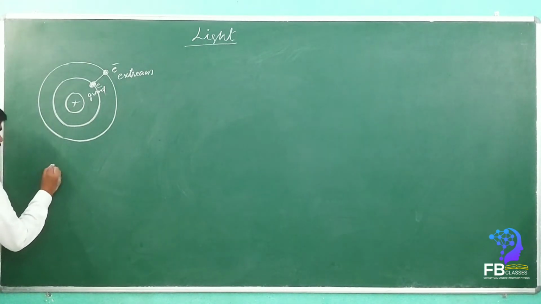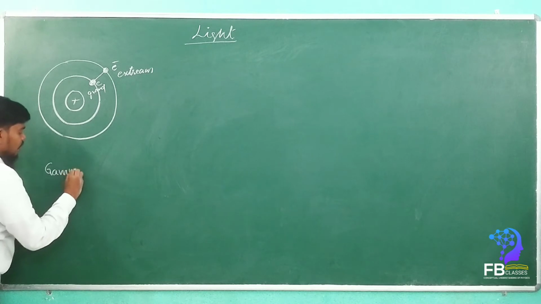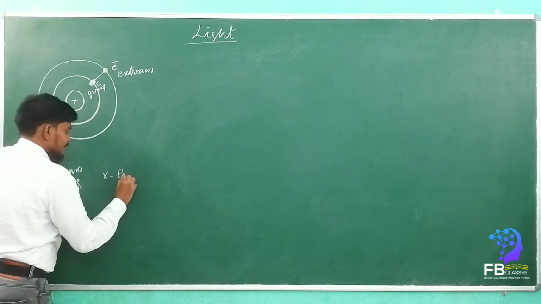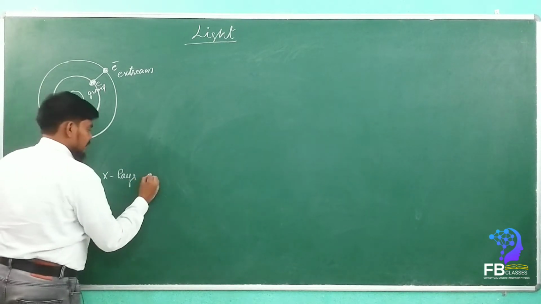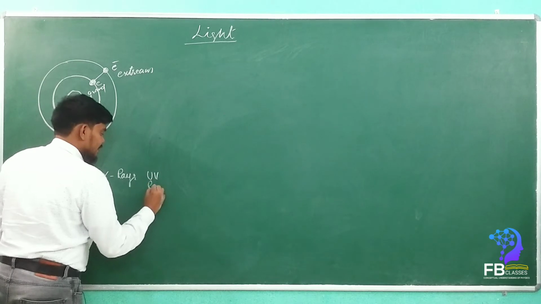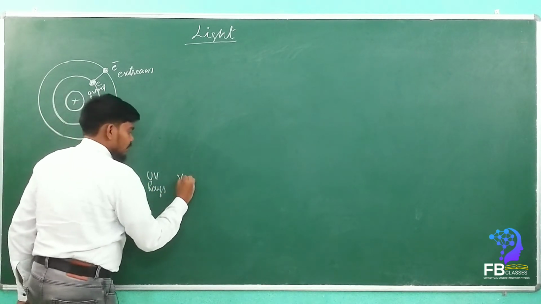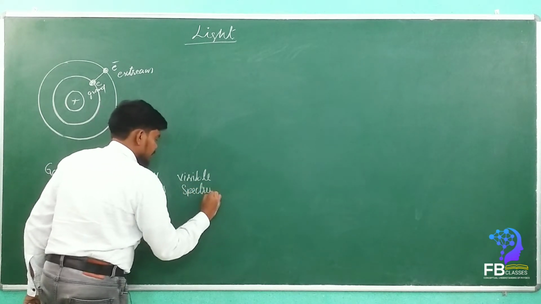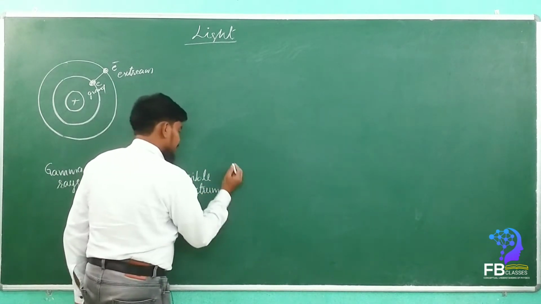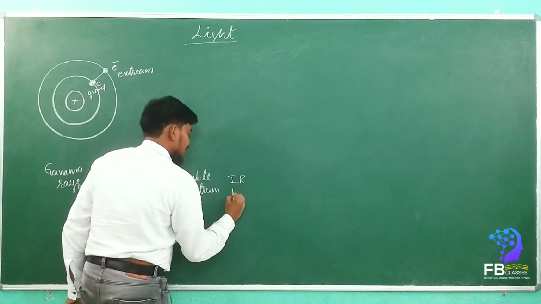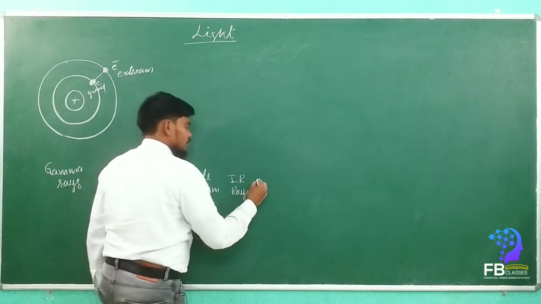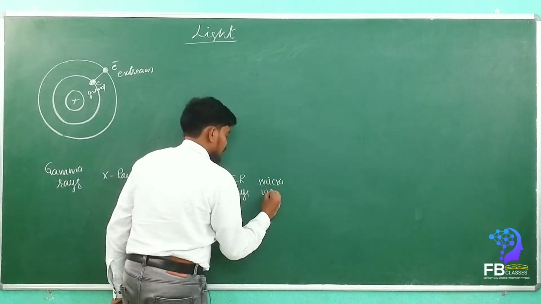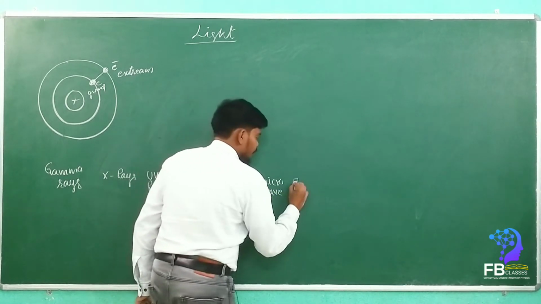One is gamma rays, X rays, then UV rays, visible spectrum, then IR rays, then microwaves, then radio waves.